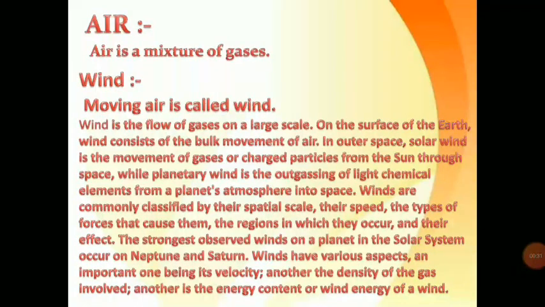In outer space, solar wind is the movement of gases or charged particles from the sun through space, while planetary wind is the outgassing of light chemical elements from a planet's atmosphere into space. Winds are commonly classified by their spatial scale, their speed, and types of forces that cause them, the regions in which they occur, and their effect. The strongest observed winds on a planet in the solar system occur on Neptune and Saturn.